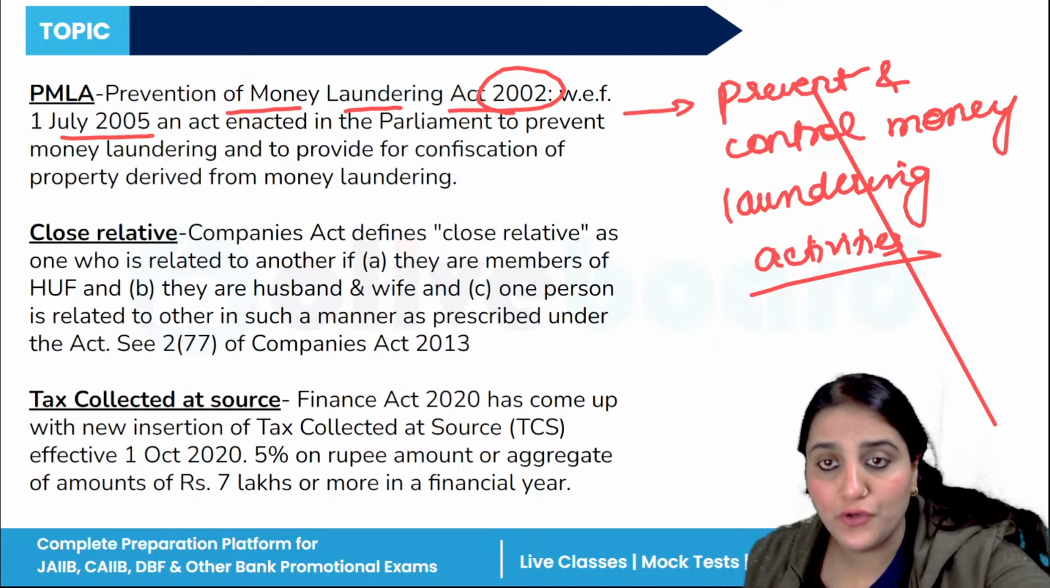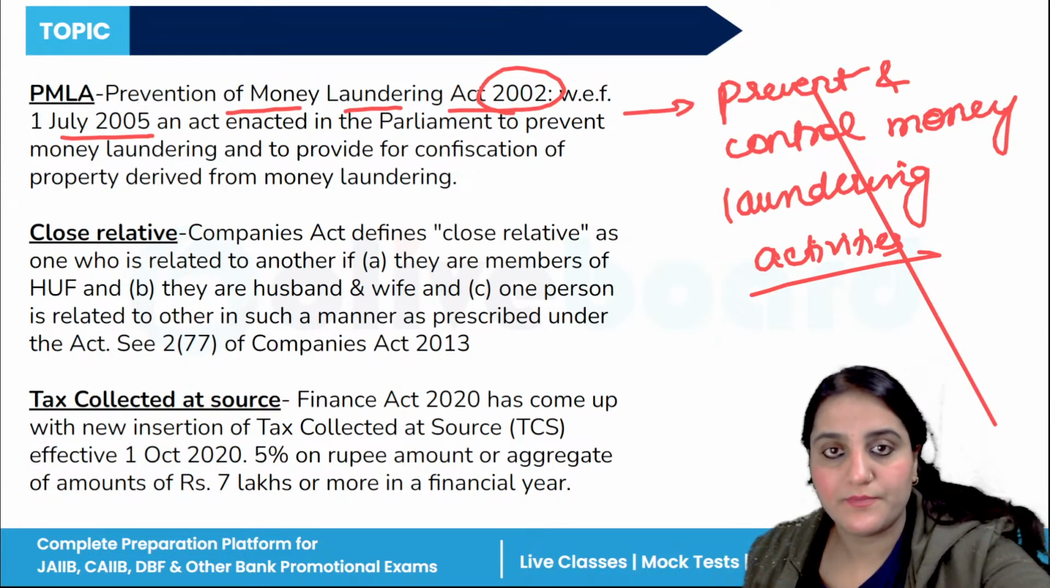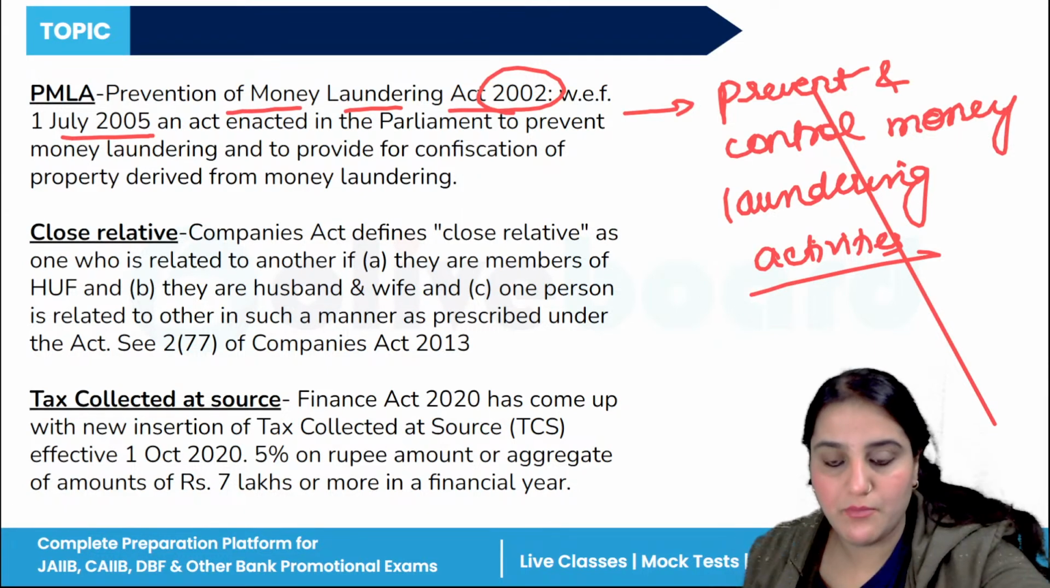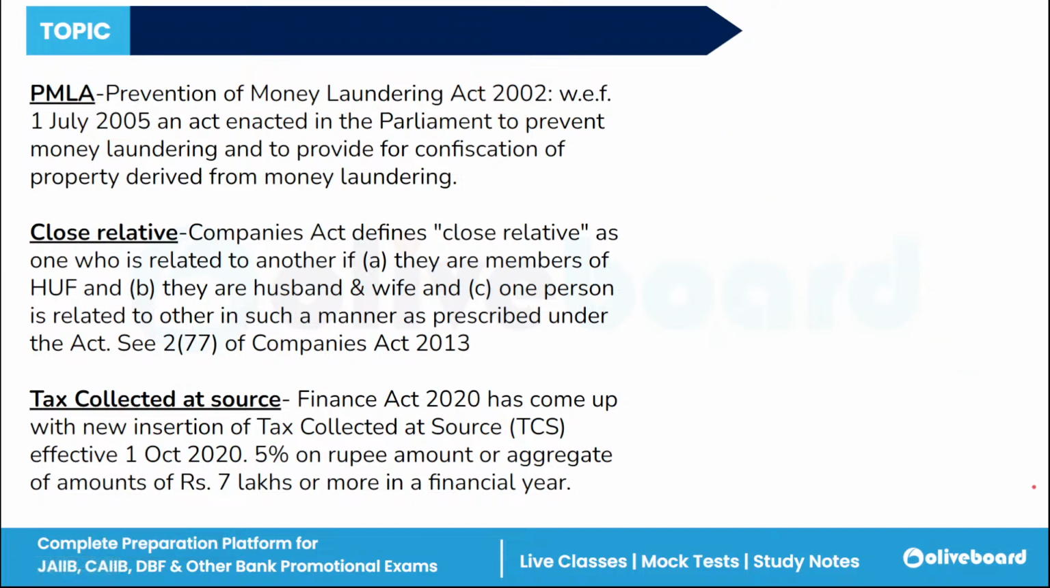Now let's discuss close relative. What is the meaning of close relative under the LRS? Close relative means a person who is closely related to an individual within the family. Close relatives include individuals who are part of a person's immediate family or extended family.